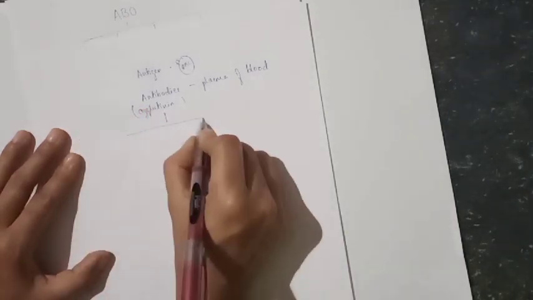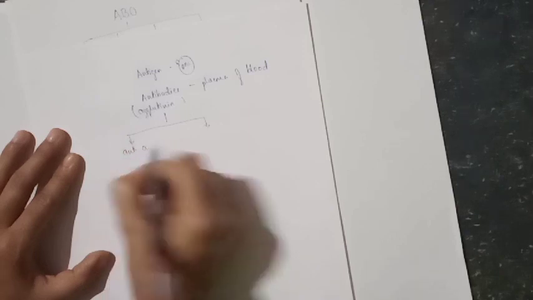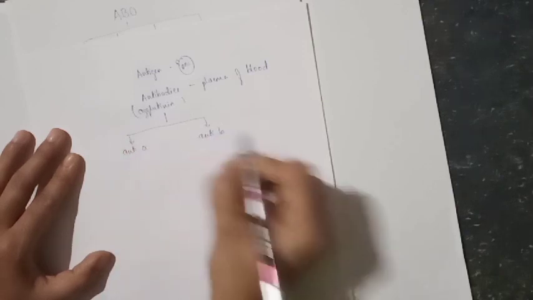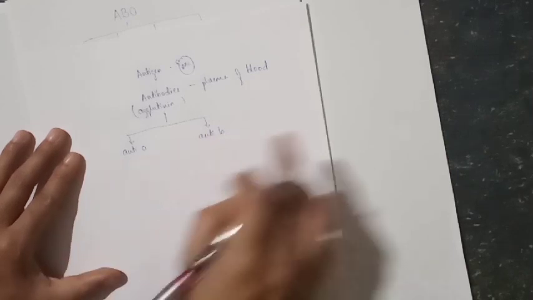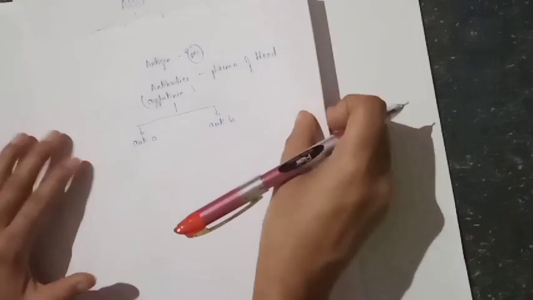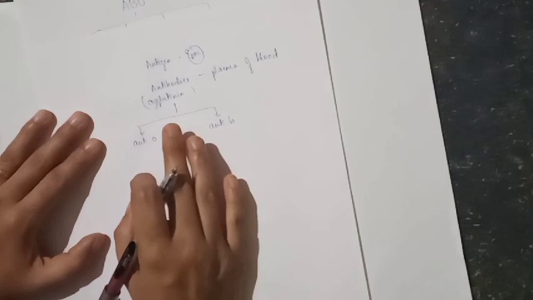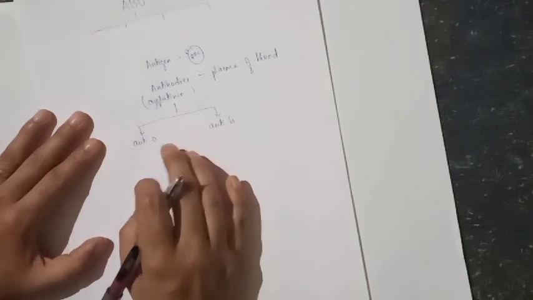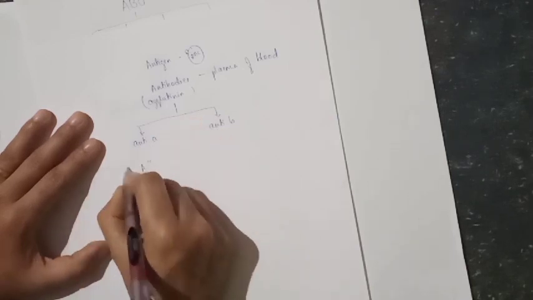Here also there are two types of antibodies: antibody A and antibody B, anti-A and anti-B. Clear for you? Now try to understand. A person never has antibody against his own blood group. That means, suppose consider a person having blood group A.